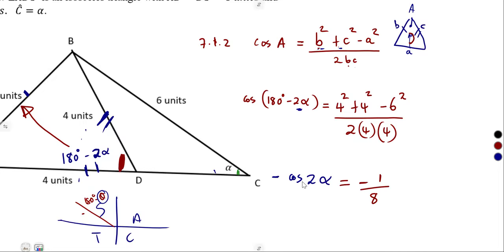So to have the value of cos 2 alpha, divide by negative. Negative, negative cancels. Therefore, we have cos 2 alpha as 1 over 8, a positive. So it was a play-around type of question, where you need to play around with the information. So cos 2 alpha is equal to 1 over 8. They will give you questions like this.